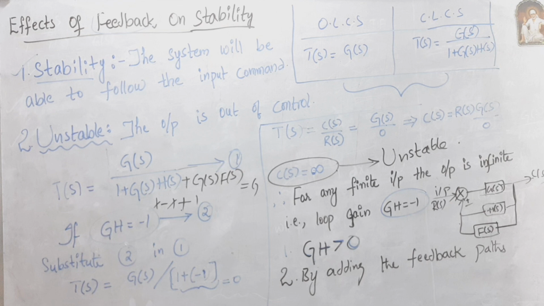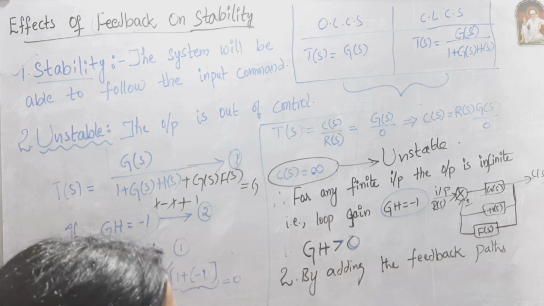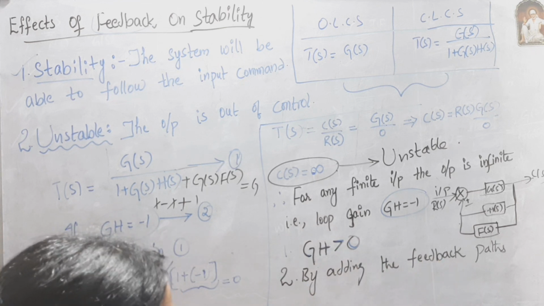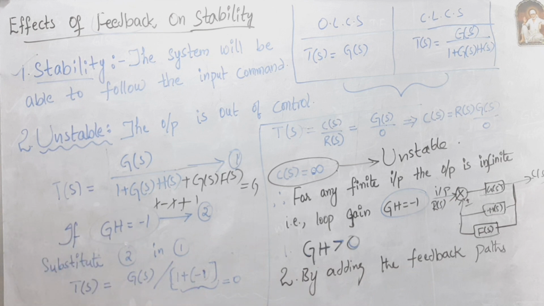So we can improve the stability of the system by increasing the loop gain, that is, GH greater than 0, or otherwise we can add a feedback path to the existing feedback path.